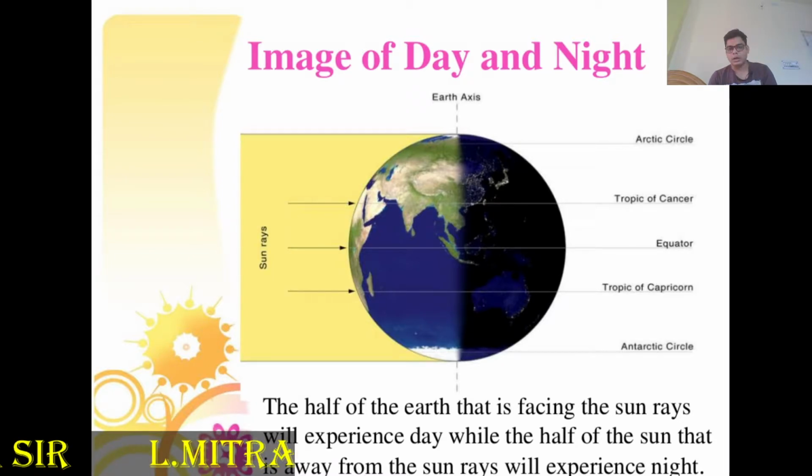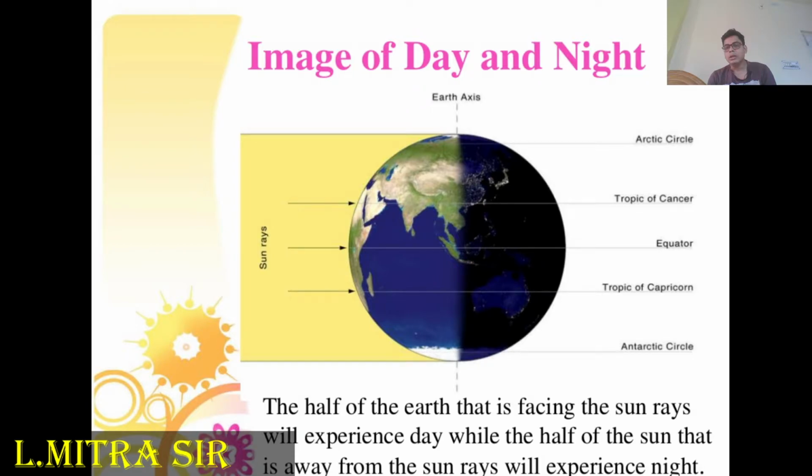The half of the earth facing the sun's rays experiences day, while the other half gets night. This is the case of day and night.